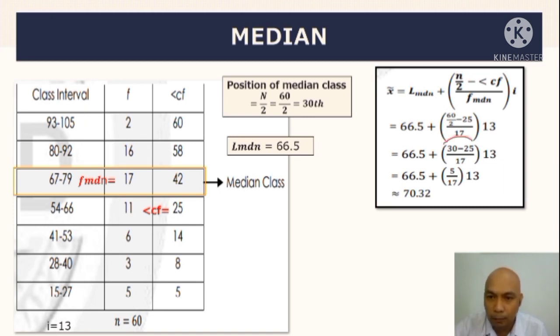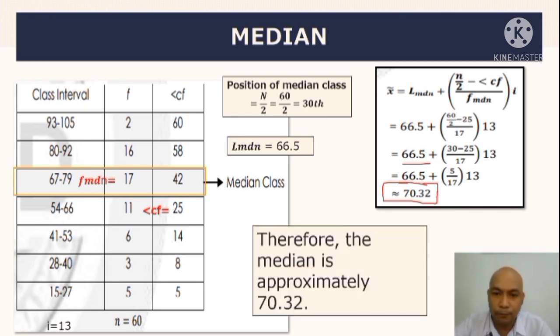Pag gumamit kayo ng calculator, halimbawa, gusto mong wag nang ipakita to, kasi gagamit din naman tayo ng calculator. Sa 30 minus 25, equals mo muna. Tapos, pwede ka mag-times ng 13, i-divide ng 17. O kaya naman, 30 minus 25 equals, divide ng 17, tapos times ka ng 13. Okay? Then, saka mo ngayon i-add ng 66.5, makukuha mo ngayon approximately 70.32. So, therefore, the median is approximately 70.32.